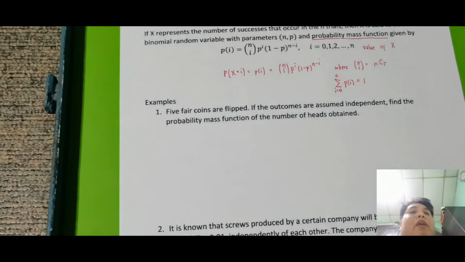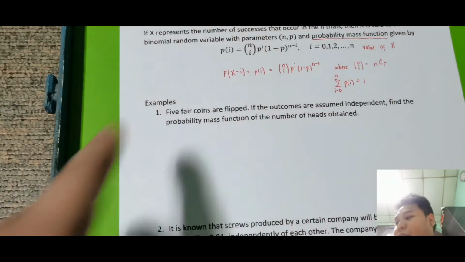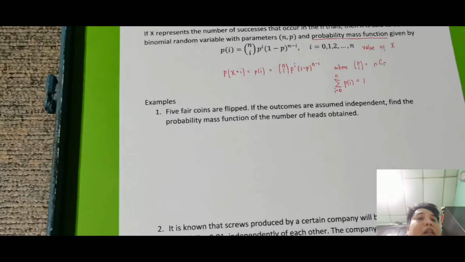So number 1, 5 pair of coins are flipped. If the outcomes are assumed independent, find the probability mass function of the number of heads obtained. Again, ang sabi na 5 pair of coins are flipped. So if the outcomes are assumed independent, so meron tayong 5 coins, whether nagsabay-sabay sila, ang consideration pa rin natin, independent pa rin ang outcome nila. Now, find the probability mass function of the number of heads obtained.